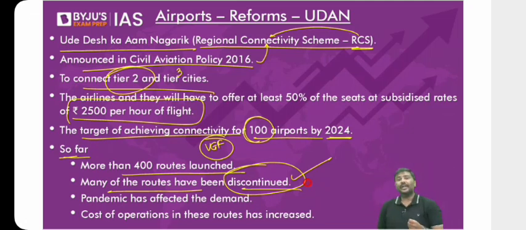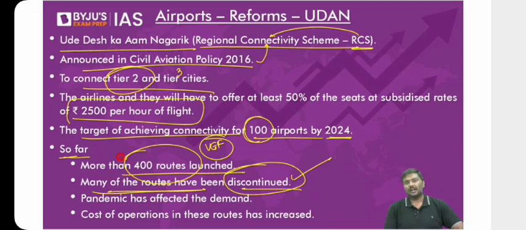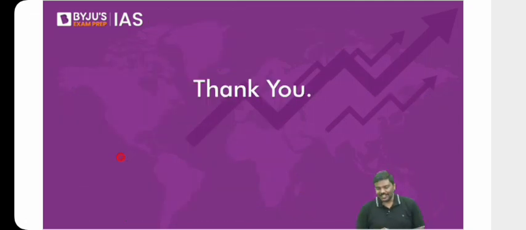If you say yes, sir, I will do it, then you are going to incur losses. And it has happened. Many of the regional carriers, very, very small players, tried it. They incurred losses and were forced to shut down. The VGF duration is over, the assistance period is over, and now they have stopped the services. One more problem was the pandemic. During the pandemic, people stopped moving around. Forget about flying. Companies incurred huge losses because of that. So many of the routes covered under the UDAN scheme have been stopped by the companies themselves. So this is the evaluation regarding the reforms implemented by the government within the civil aviation market. Done. So these are the various types of infrastructure I wanted to discuss within the economic concept.